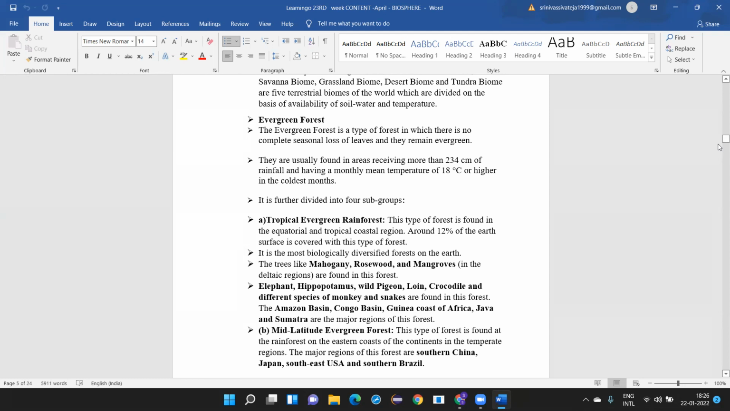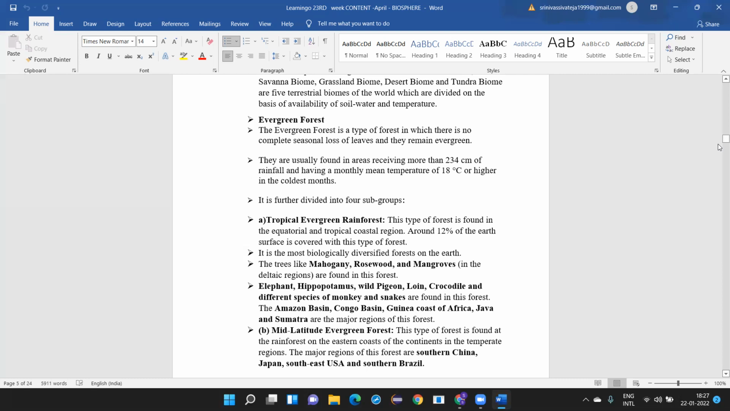Where do you find 234? In the northeastern states, Western Ghats, Andaman and Nicobar Islands. They will be in the category of higher rainfall areas. So that is the reason why you find them there. They are again divided into 4 subgroups, called the tropical evergreen rainforest.